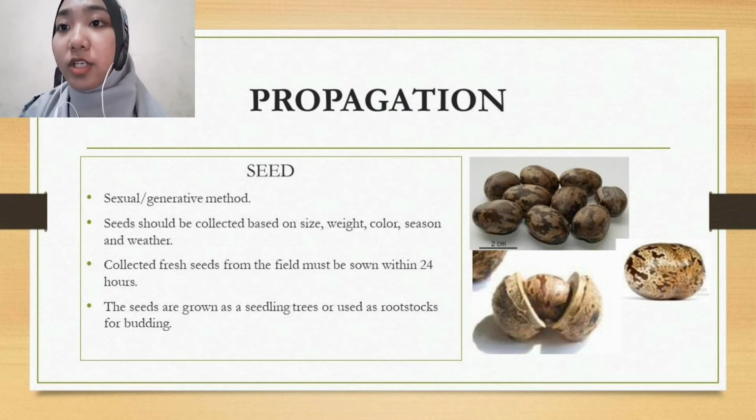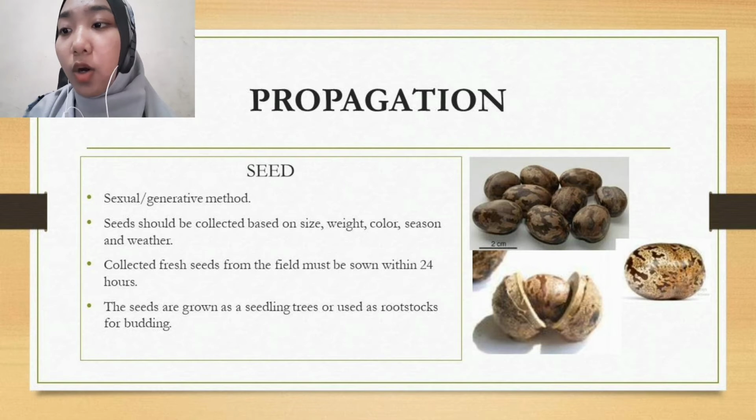I represent propagation, field planting and fertilizer application. In rubber plantation, we use seed or budding for propagation. Propagation using seed is known as the sexual or generative method. Seed must be collected based on size, weight, color, season and weather. After that, seed must be sown within 24 hours. The seed will grow as a seedling tree or as a rootstock for budding.